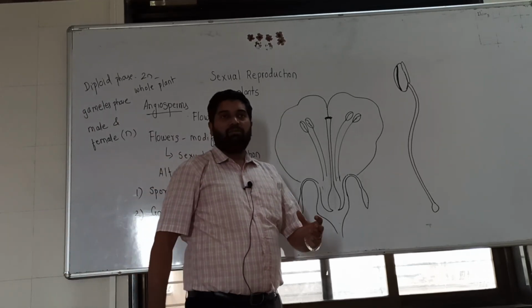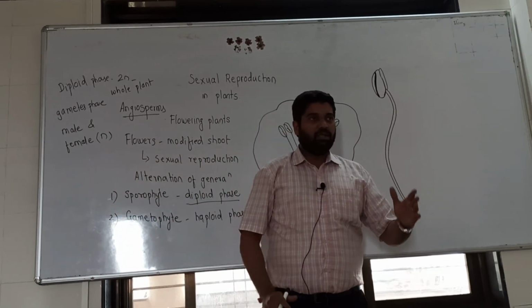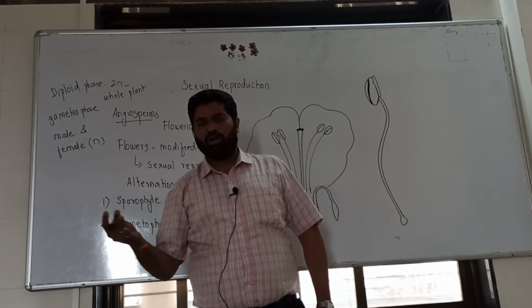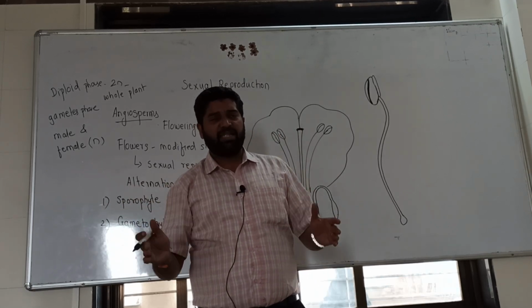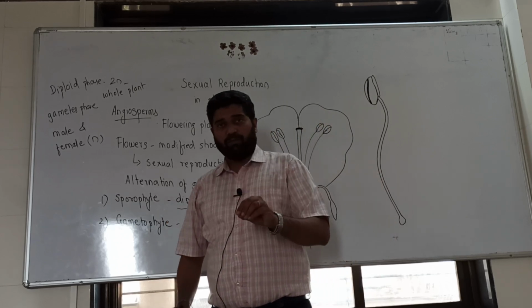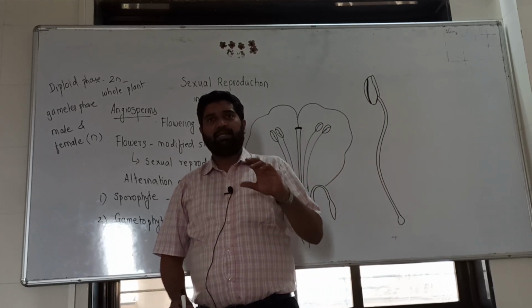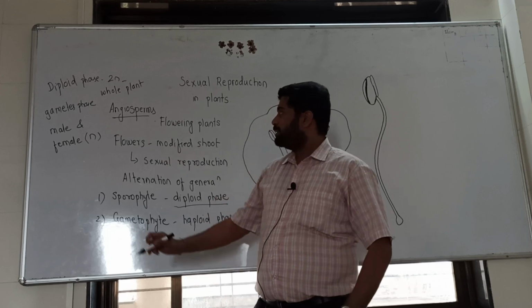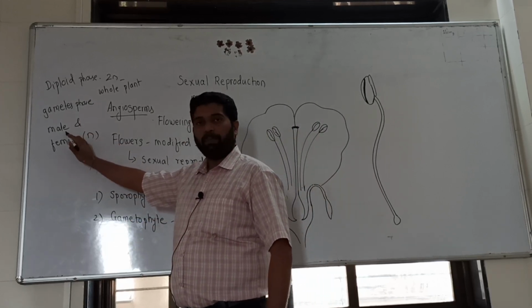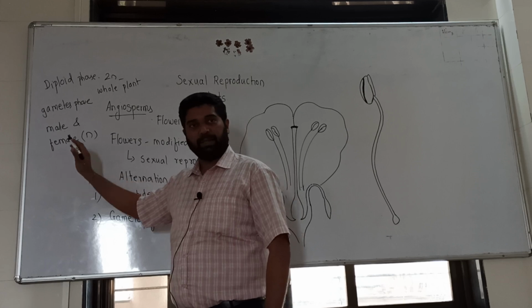So whenever you look at any plant having root, stem and leaves, whether shrubs, herbs or trees, the phase of such a plant is known as sporophyte. And the flower has reproductive parts, androecium and gynoecium, which carry the gametophyte, that is the male and female gametes respectively.